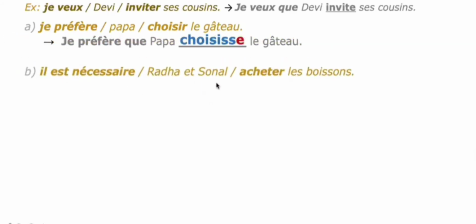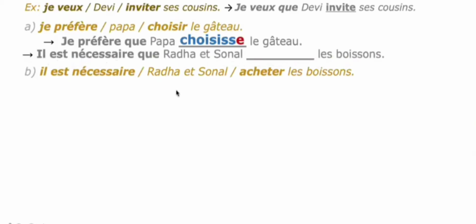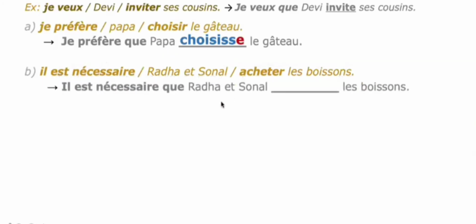Il est nécessaire que Radha et Sona achètent les boissons. It is necessary that. So, il est nécessaire que you can write. And then Radha et Sona is the subject in plural form, and acheter is the verb. That acheter is in infinitive form. So you can see here that in subjunctive form you have to write achète.